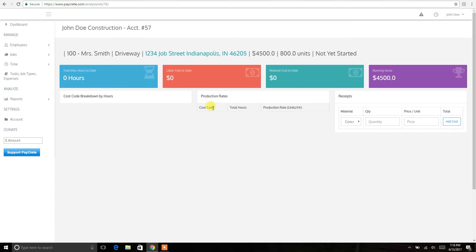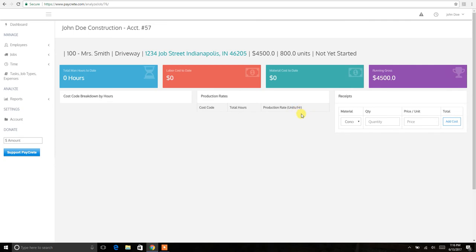Pretty cool stuff. Production rates. This is going to be each cost code. So this is going to be, again, your tasks, how many hours went into them, and then how many units they actually produced per hour.